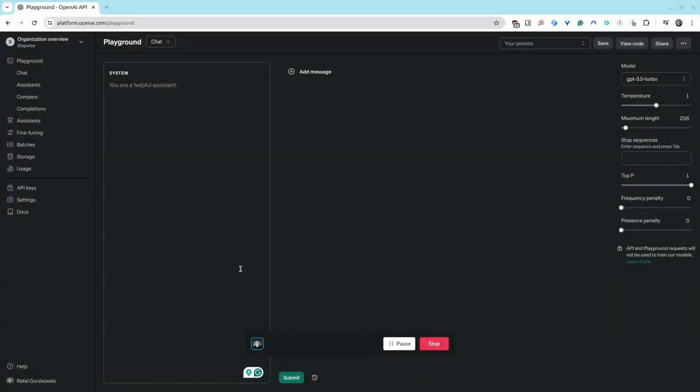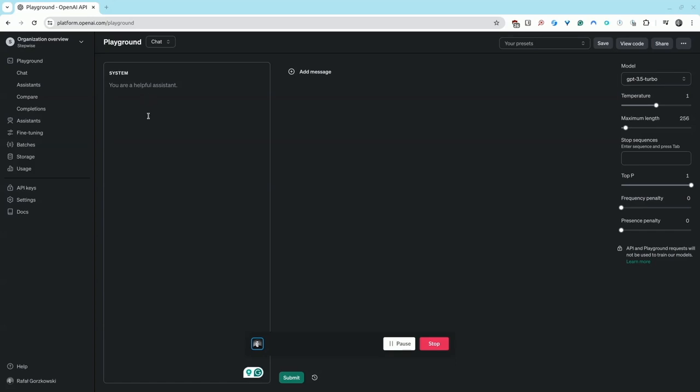Okay, let's start exploring the OpenAI playground. To start, visit the OpenAI playground at platform.openai.com/playground. The interface is divided into three main sections. The first one, system messages area. This is the first space you will notice. We'll leave this empty for now, but it's important to know it helps set the behavior of the assistant.